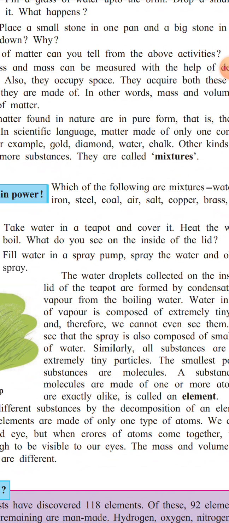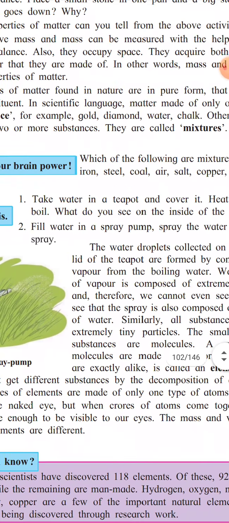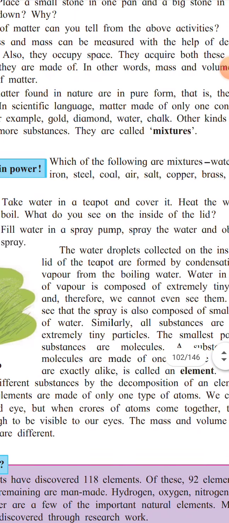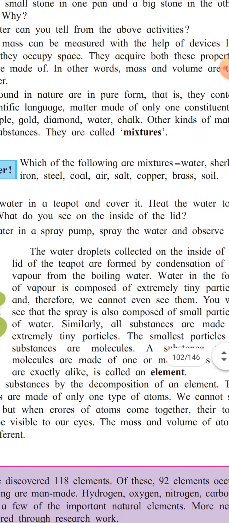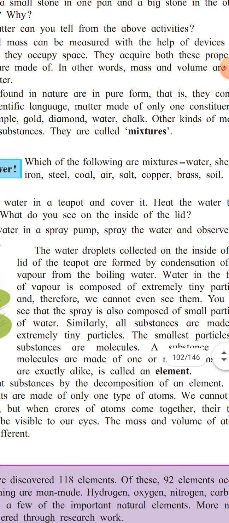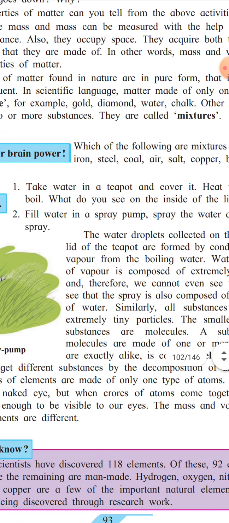This steam gathers on the inner side of the lid. It again gets condensed and forms water droplets. Now fill water in a spray pump, spray the water and observe the spray. When the water is sprayed, one can see a mist of the water jet containing very small droplets.